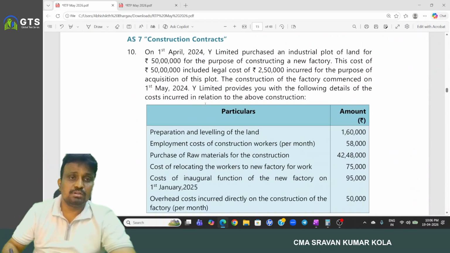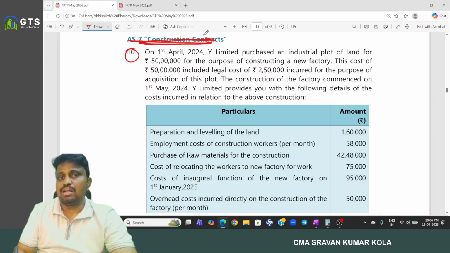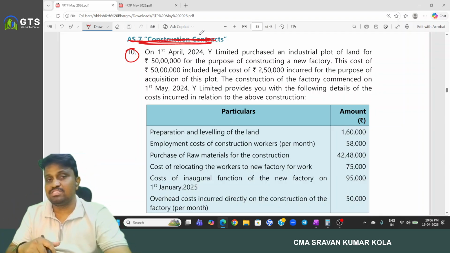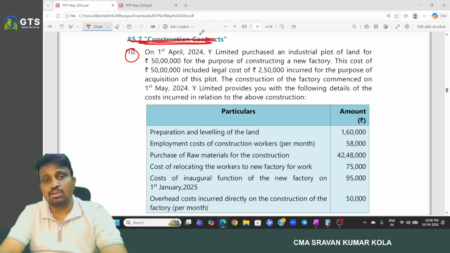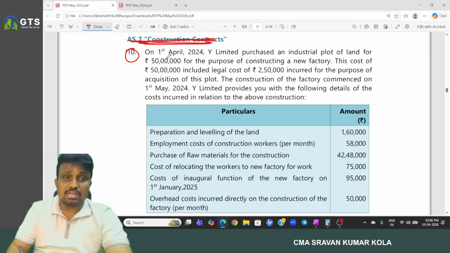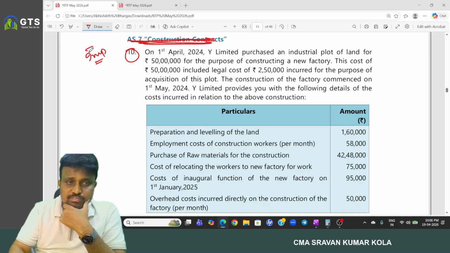And next, coming to the 10th question. Actually, this is not relating to AS7. Tell me in the comments which standard the question belongs to. This is one of the important questions we have.